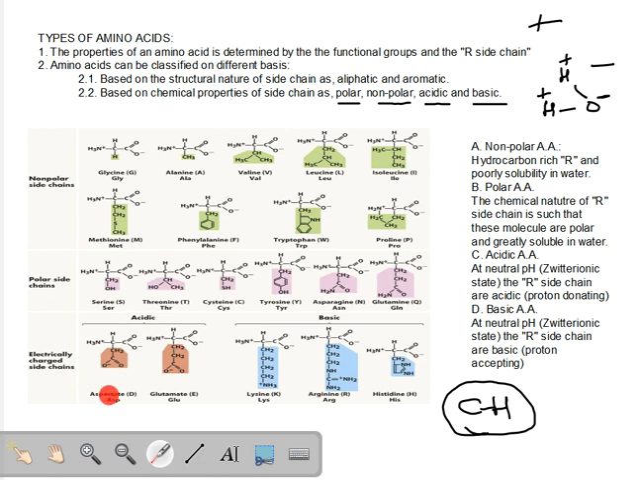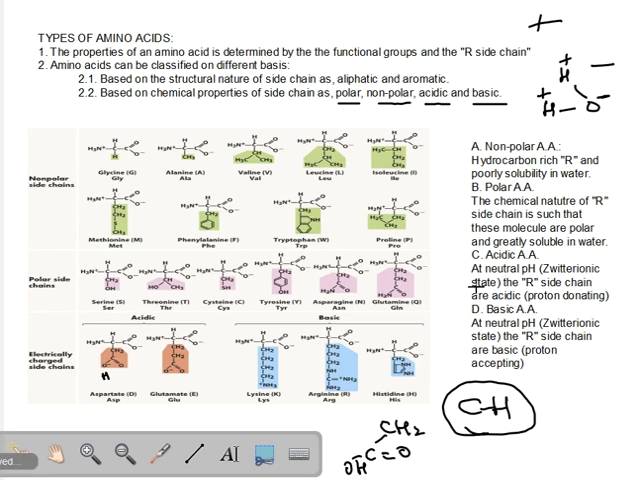So, aspartic acid, also called aspartate. I'm just going to draw the side chain of aspartic acid. It is CH2, C double bond O, OH. H is missing here, if you see. H is missing here. Why?